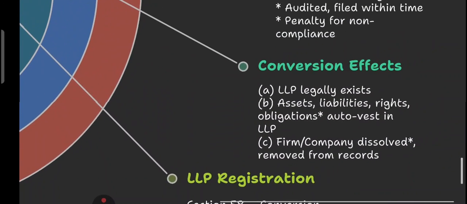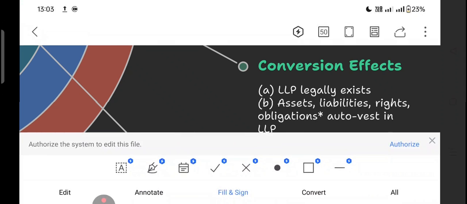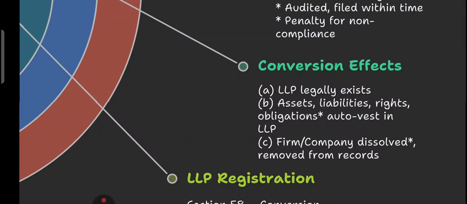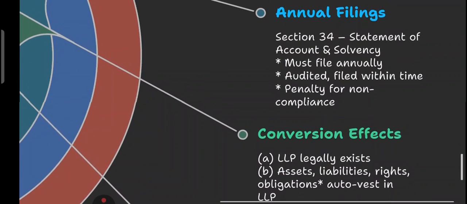Then we have the conversion effect. After conversion, the LLP legally replaces the old entity. All assets, all liabilities, all rights and all obligations move to the LLP, and the old company or firm is removed from the record. This is called the conversion effect. Once an LLP gets converted, the LLP legally replaces the old entity, all assets, rights and liabilities move to the LLP, and the old company or firm is removed from the record.